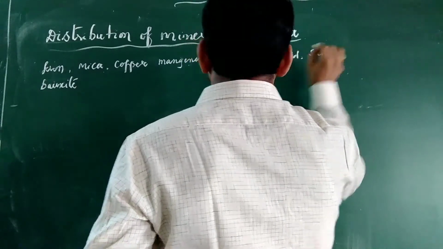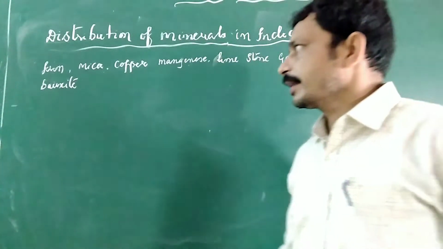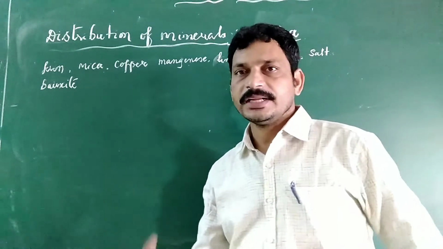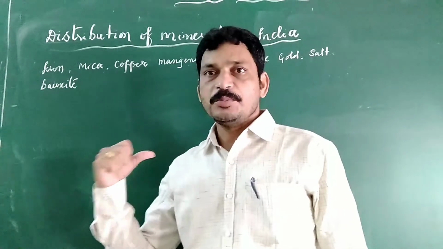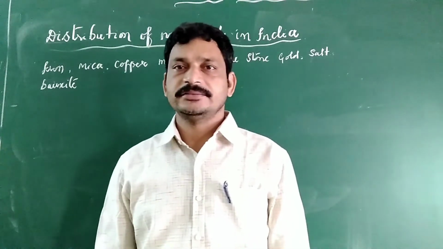Even that salt is also one kind of mineral. These are the types of minerals mostly available in India.